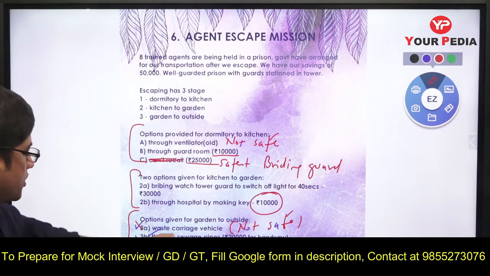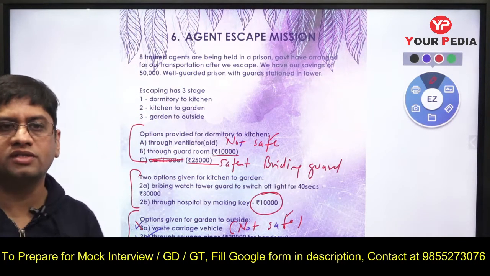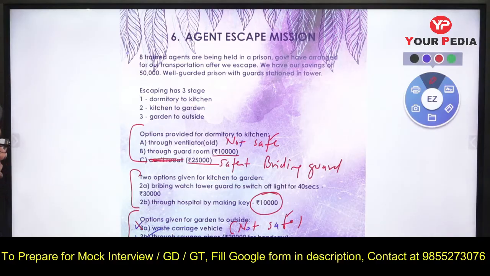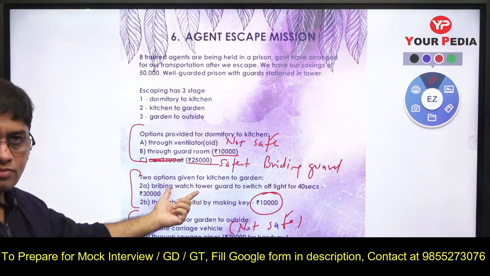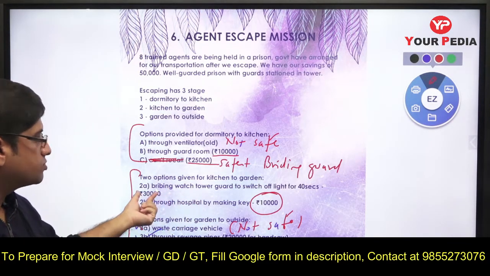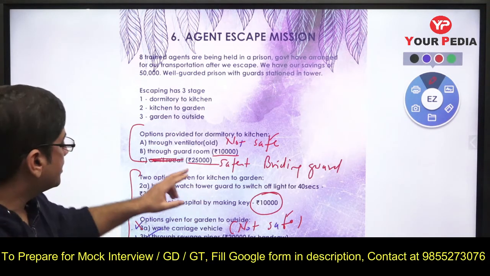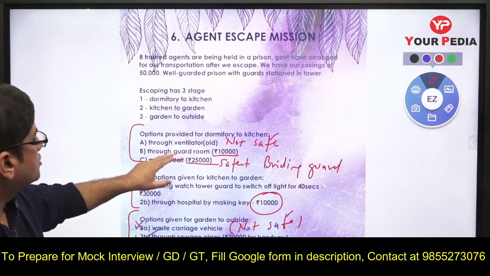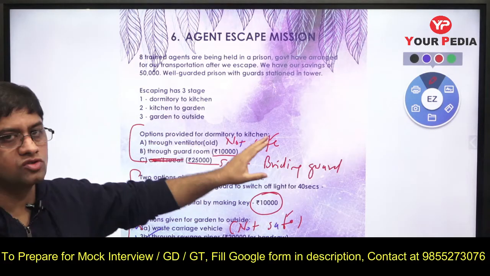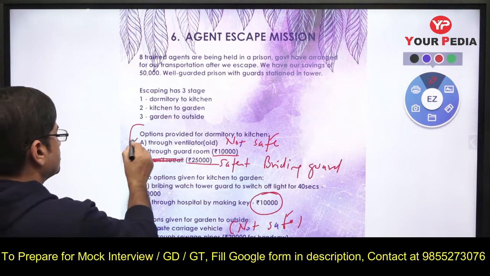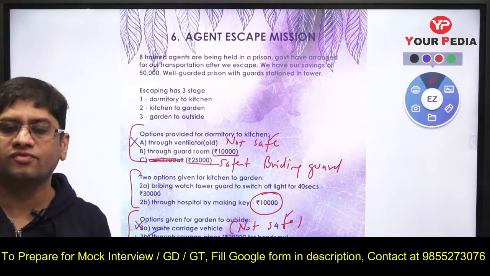Now we have spent 20,000 rupees, only 30,000 rupees is left. Suppose I give 30,000 to this fellow, then nothing is left. I cannot take either of the other two, and I would need to go through the ventilator, which is not safe. So I cannot take a not safe option.